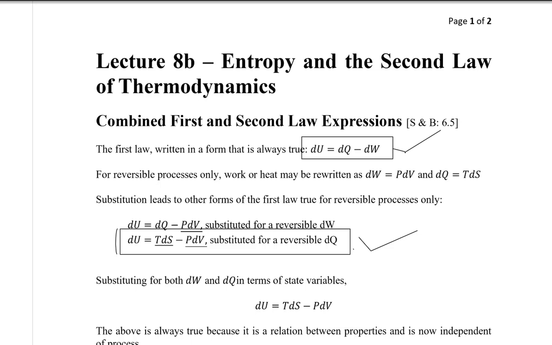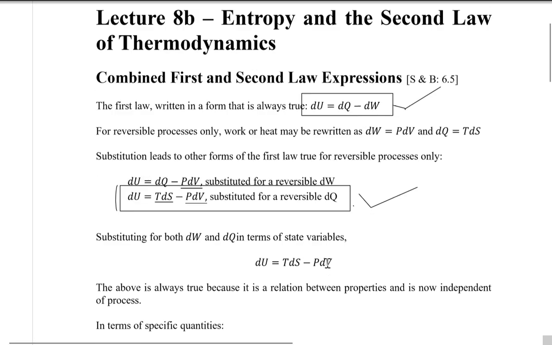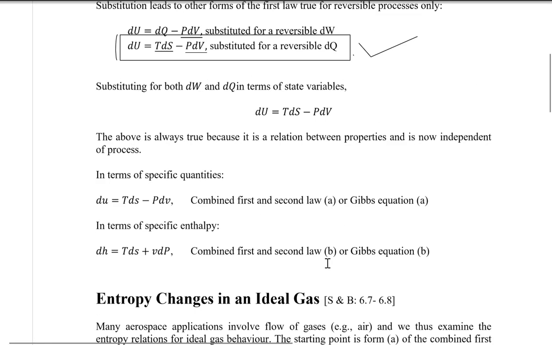So we have got the equation du is equal to tds minus pdv. The above relation is true because now we have got the properties which are independent of the process. The equation du is equal to tds minus pdv is the combination of first and second law, and it is sometimes called the Gibbs equation as well.